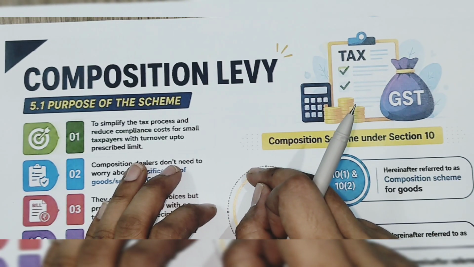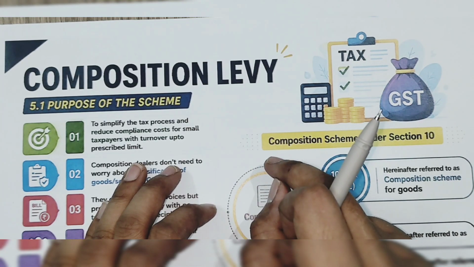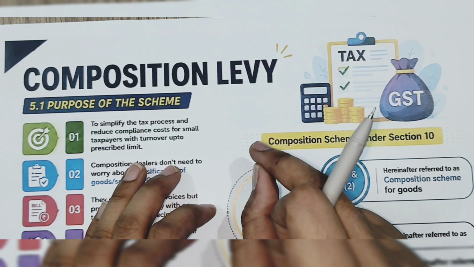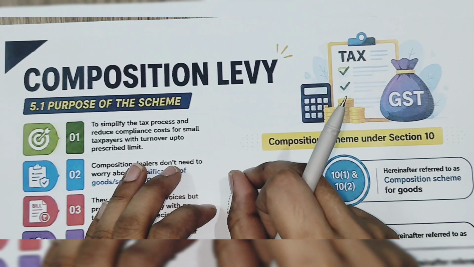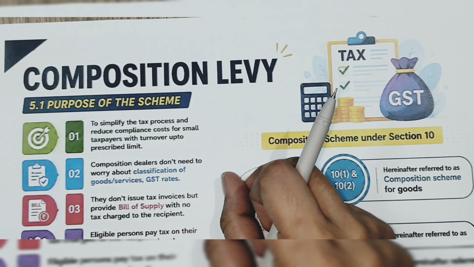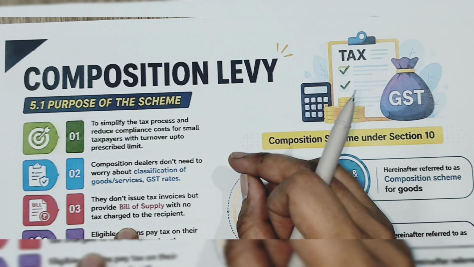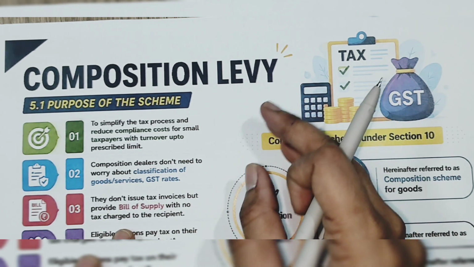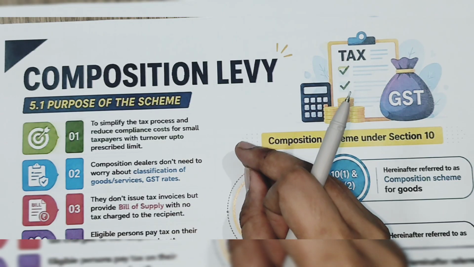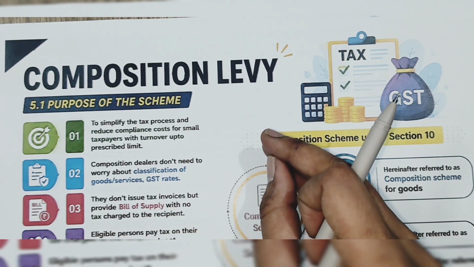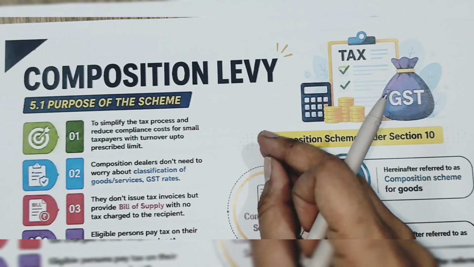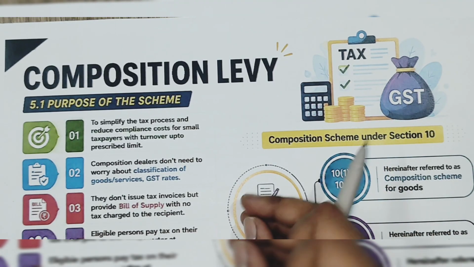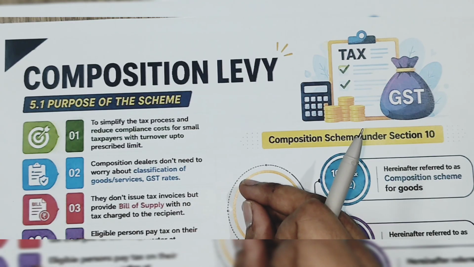So the government has told, it is okay if you are registered, but if you are a small registered person, how will they decide the small registered person? We know only that when the aggregate turnover exceeds the threshold limit, the person becomes liable for registration. Under registered persons, we have small registered persons.